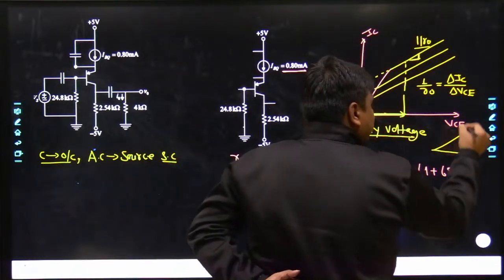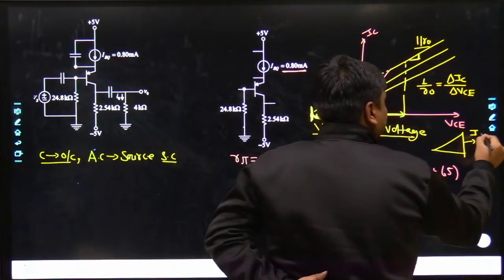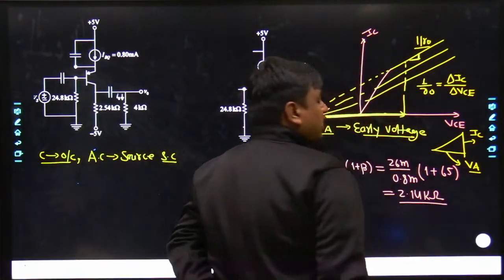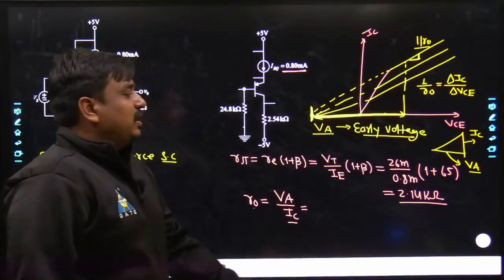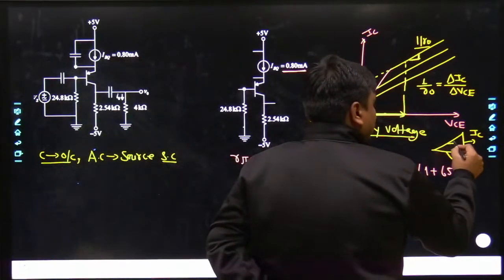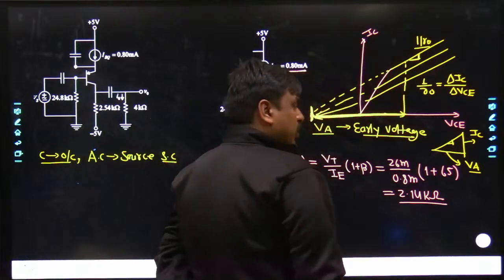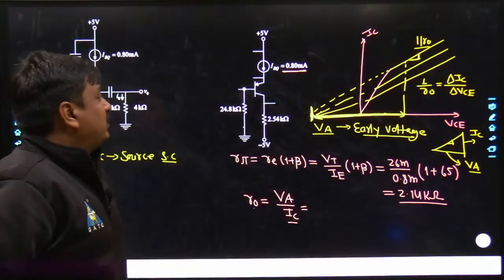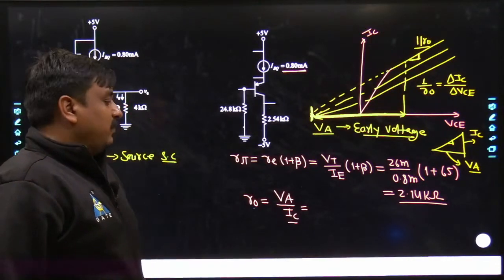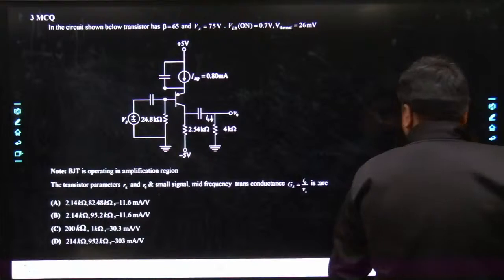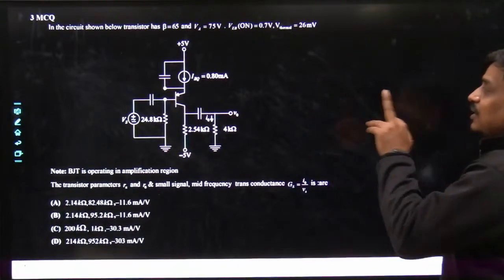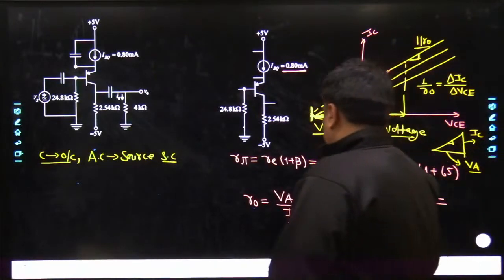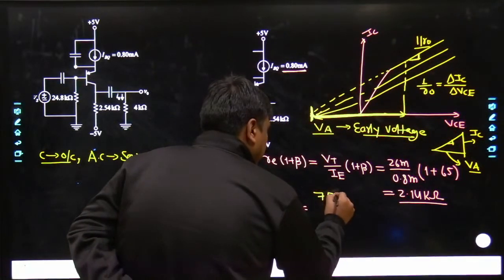Here the change in Y component is simply IC, and the change in X component is approximately VA. So easily you can get this slope. The slope is going to be IC divided by VA, which equals 1 upon R naught. So R naught is simply VA divided by IC. What's the VA? VA is clearly given in the problem because it's a process parameter. Once the BJT has been fabricated, you cannot change the value of VA. So here it becomes 75 volts.